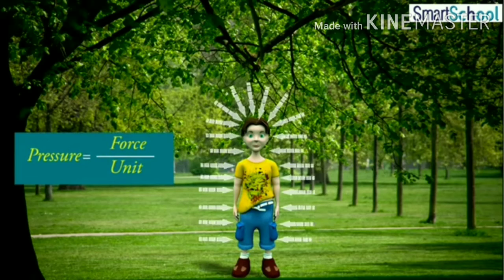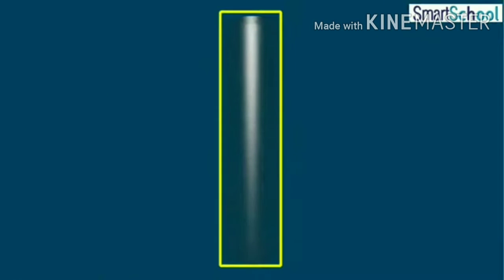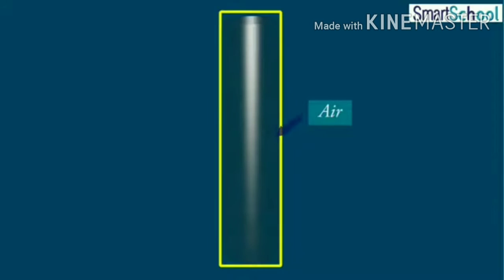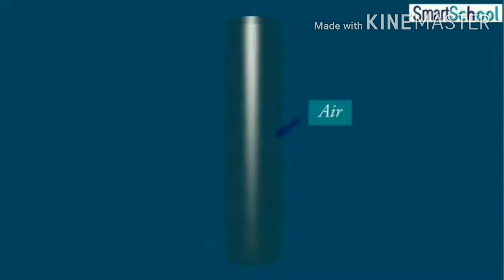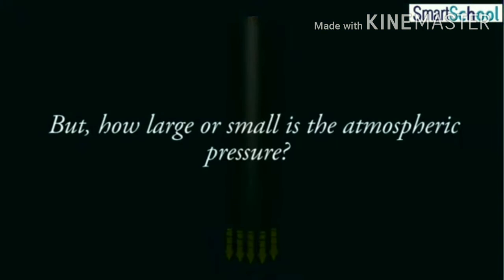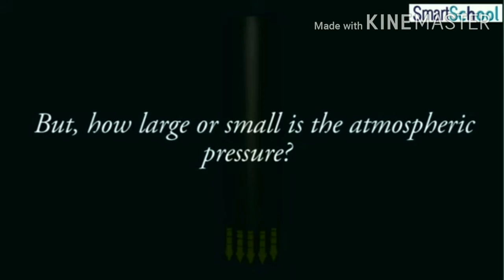Already we know pressure is equal to force per unit area. If you observe a hollow tube in which air is present, the weight of air is equal to the atmospheric pressure acting over that area. But how large or small is the atmospheric pressure?